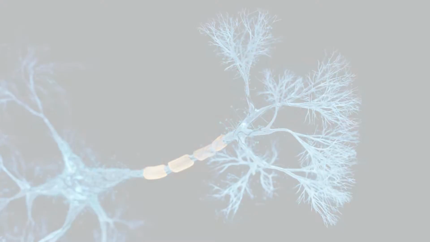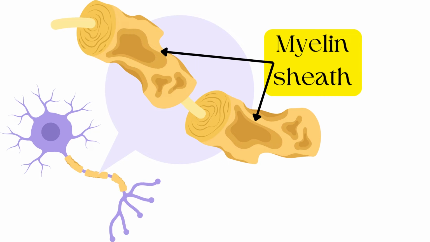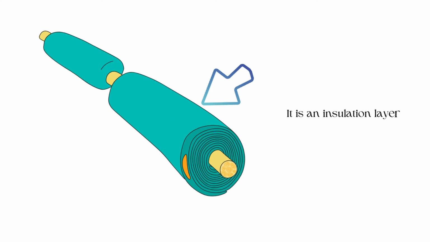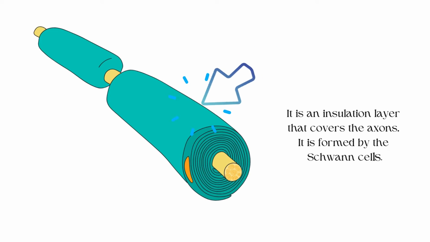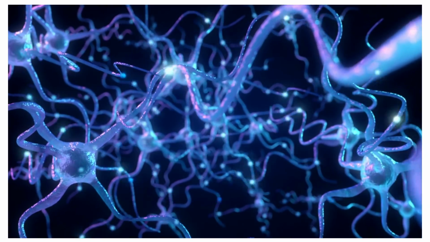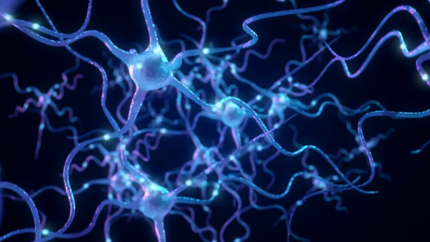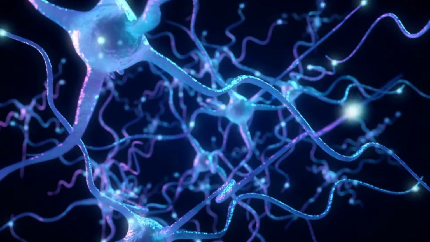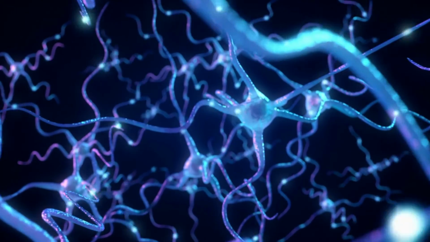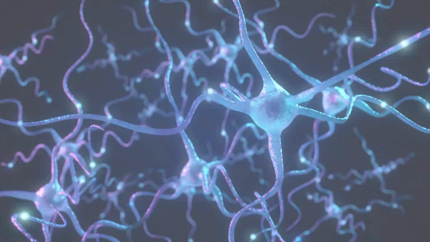Myelin sheath. It is an insulation layer that covers the axons. It is formed by the Schwann cells. Myelin sheath insulates one nerve cell from another, so that the signal from one neuron does not clash with the signal from another neuron. It also functions to speed up the process of the conduction of the nerve impulse.